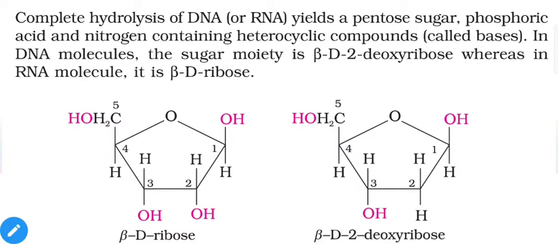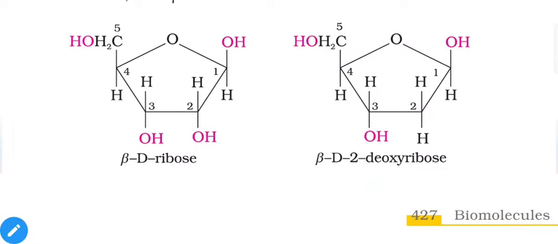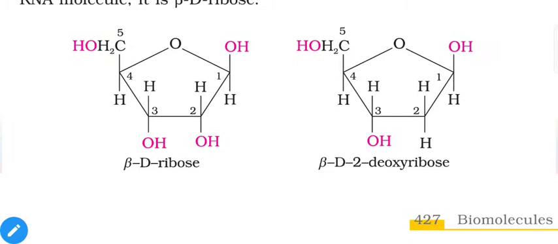In the DNA molecule, the sugar moiety, that means part, is beta-D-2-deoxyribose, whereas in the RNA molecule it is beta-D-ribose. So the structures of both of these are mentioned here. As we can see, we have two different sugar molecules which are part of RNA and DNA respectively. First is beta-D-ribose and second is beta-D-2-deoxyribose. In this case, it contains oxygen as a linkage, just like our previous molecules of saccharides, for example glucose. We have the same type of situation in glucose as well.